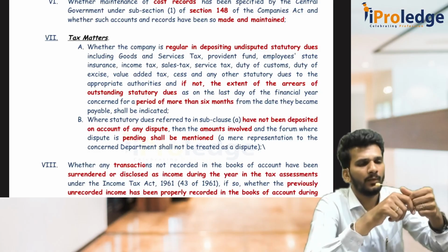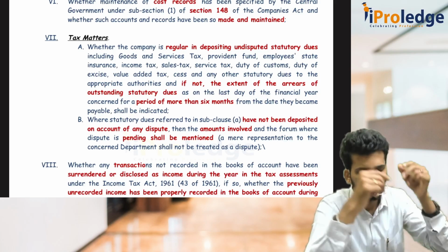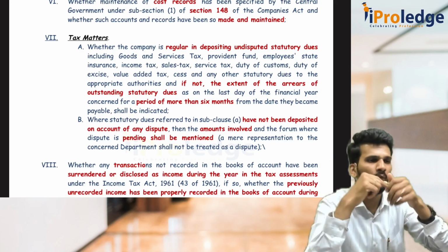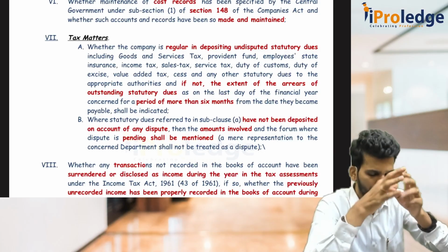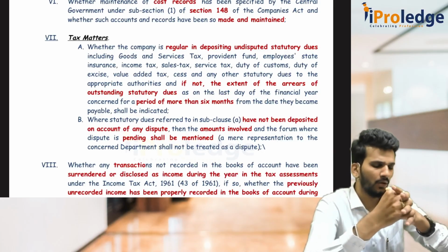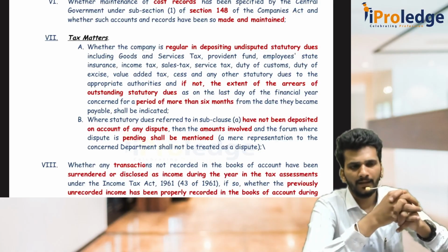Nature of not being disputed on account of dispute. A forum as well as amount. Only 2 things are there. Not nature, only forum as well as amount. What forum? Maybe NCLT, maybe High Court, maybe Supreme Court, District Court. Those things. That is clause 7. Undisputed statutory dues.